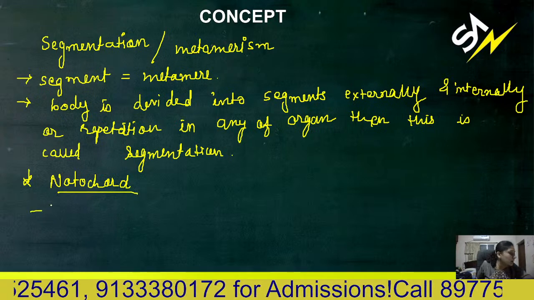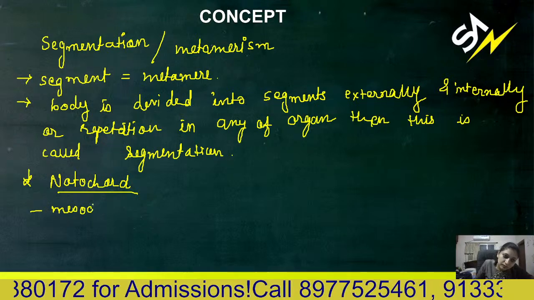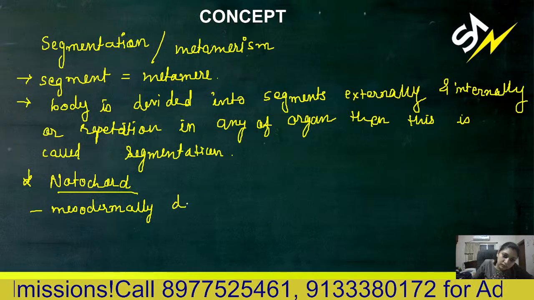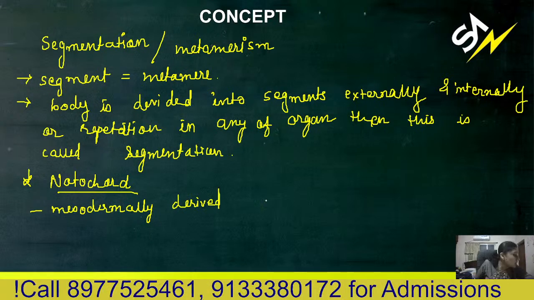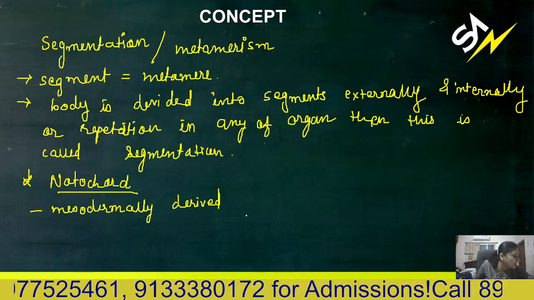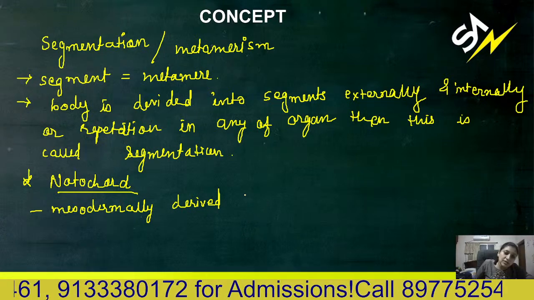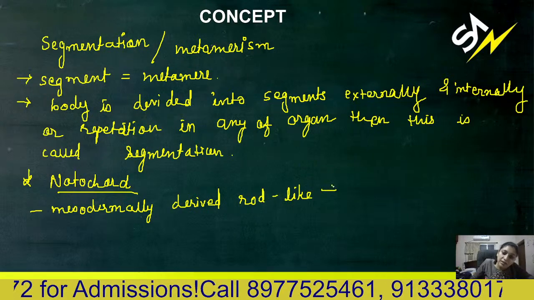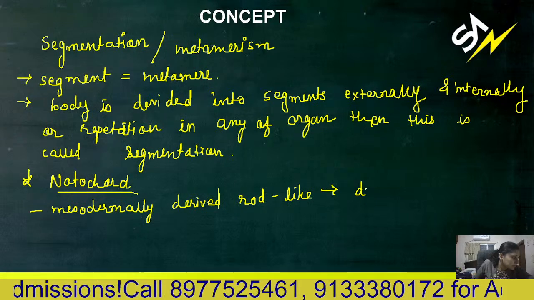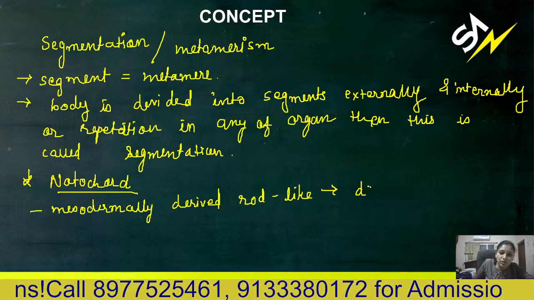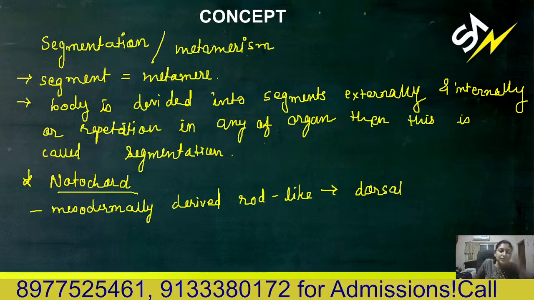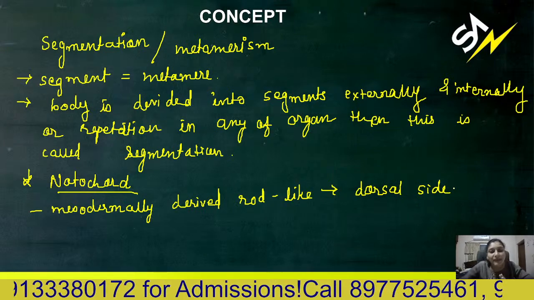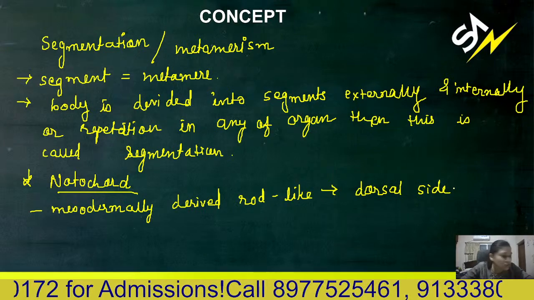Notochord is a mesodermally derived rod-like structure present on the dorsal side, dorsal meaning upper side. It is present at the embryonic stage or exists throughout life, and that is known as notochord.